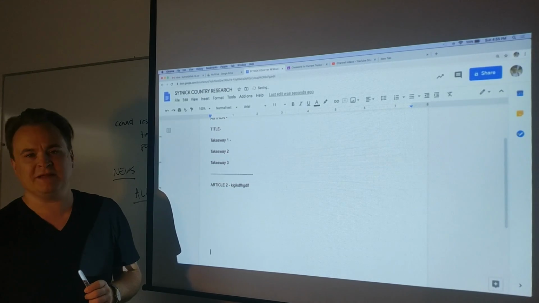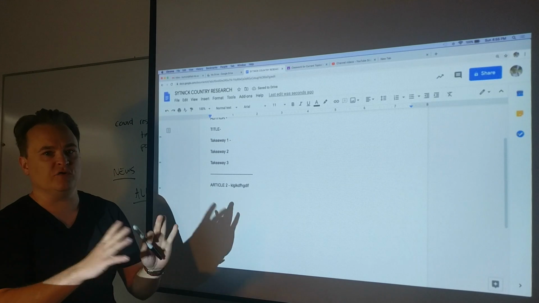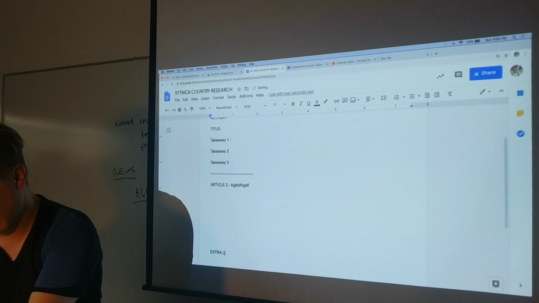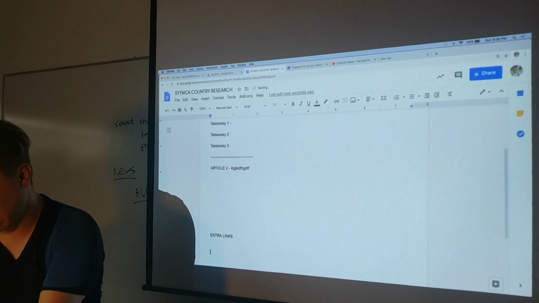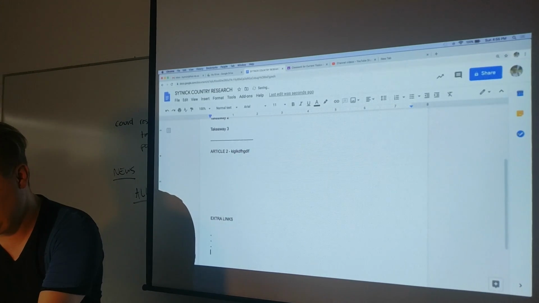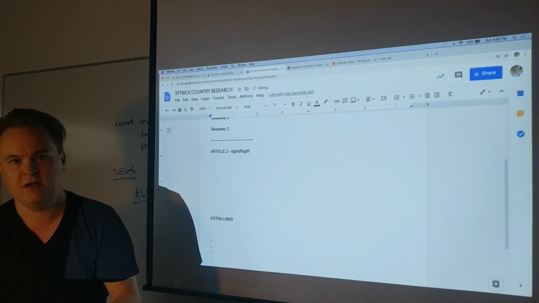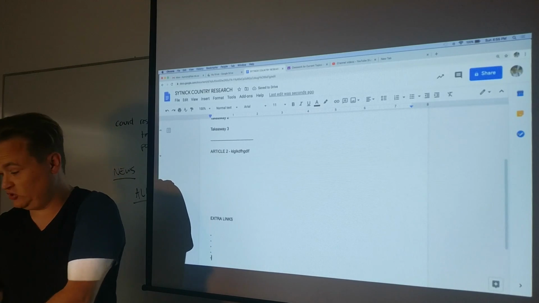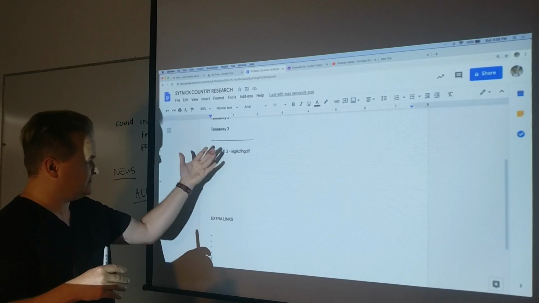And remember, at the bottom of the document, you might have other things. Once you've met your obligations for the assignment, you don't need to do any more takeaways, but you could put extra links down at the bottom and just insert them down there so you can have all the extra links that you need, because depending on what you find for sources, you might need more than the sources that I've told you to research here. You might need extra things there.